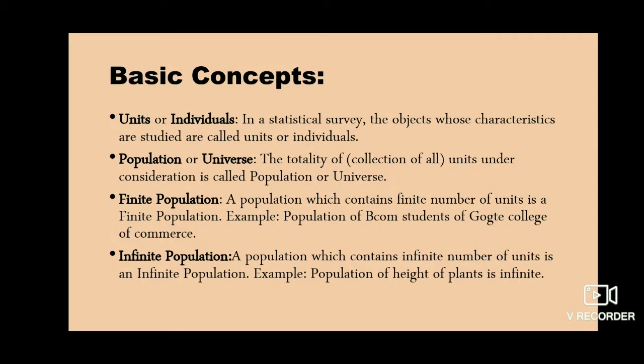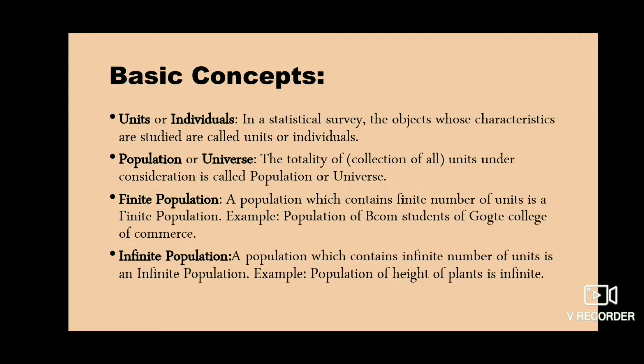You can take an example like in the study of financial condition of families of a particular tribe, the set of all families belonging to that tribe is the population, whereas the individual families are known as units. Also, in the study of financial condition of families in India, the set of all families in India is the population, whereas each family is known as a unit.